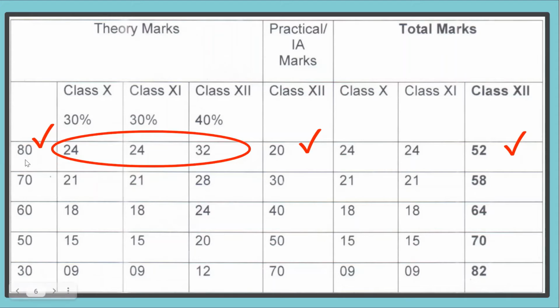Now coming on to these 80 marks. These 80 marks are divided based upon the policy that 30% marks are taken from your class 10th performance, 30% marks are taken from your class 11th performance, and 40% marks are taken from your class 12th pre-boards, internals, midterm exams, or whatever exams your school has conducted. So based upon this, your marks will be evaluated. So you can see here that the remaining portion also, depending upon the weightage of the subject, if the subject is of 70 marks, accordingly the weightage will change. So this is how you are going to get the marks.